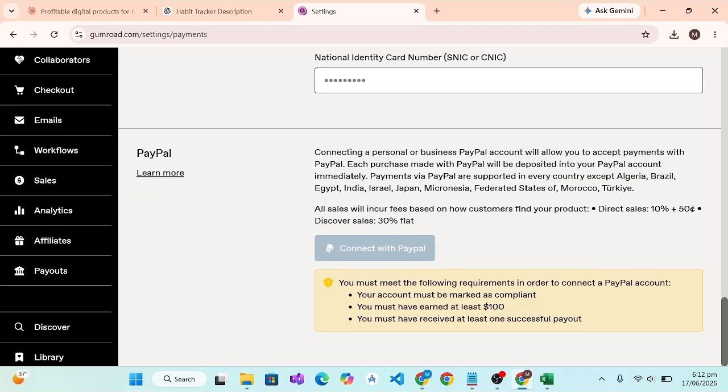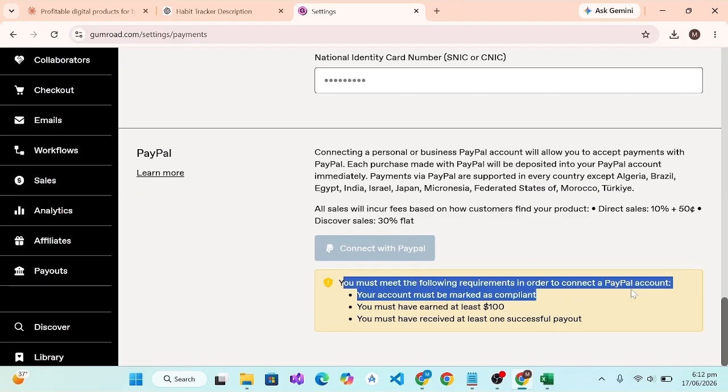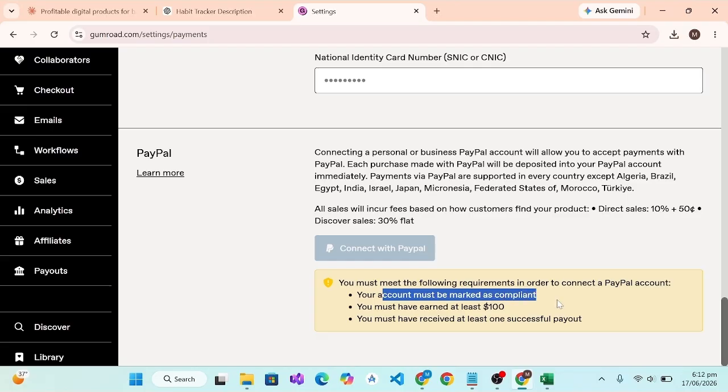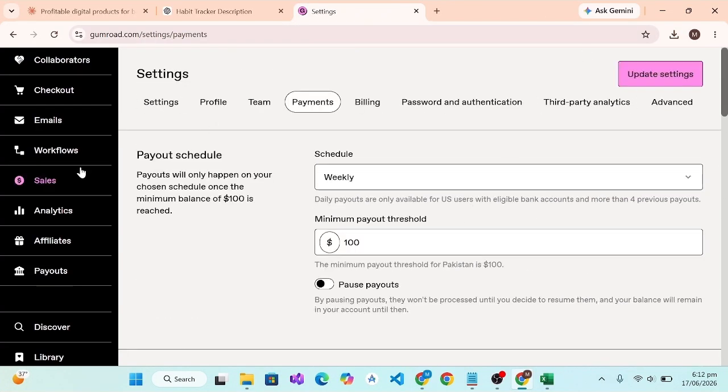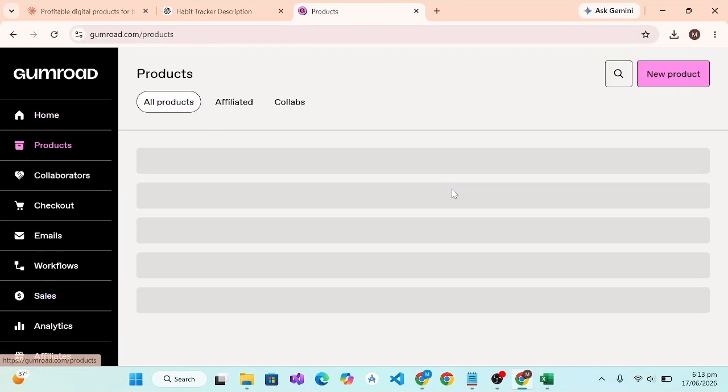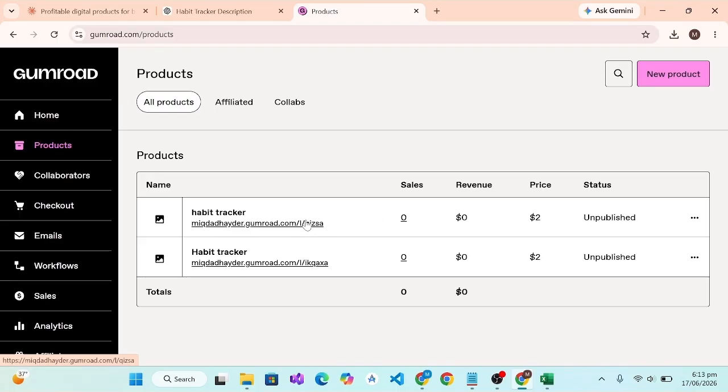And here you can also connect PayPal, but there are some conditions before connecting PayPal. Your account must be marked as compliant, you must have earned at least $100, and you must have received at least one successful payout. So after giving all these settings, you will go to products, and from here you can also publish it easily. So that's how you can create digital products using Cloud AI and then sell them on Gumroad.